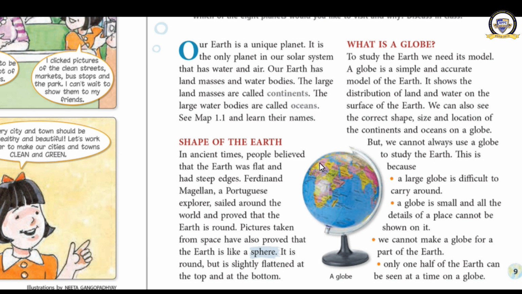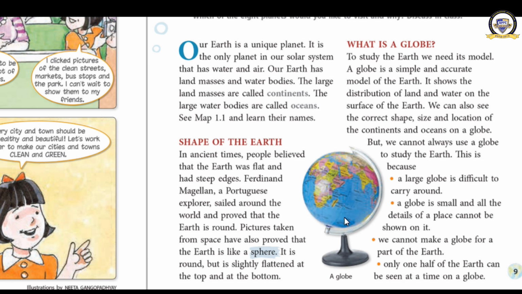Can you make the map of Uttar Pradesh on this globe? No, you cannot make it, because the globe shows the entire earth, all the 7 continents and all the water bodies. You cannot make a globe for a part of the earth. That is the third disadvantage.